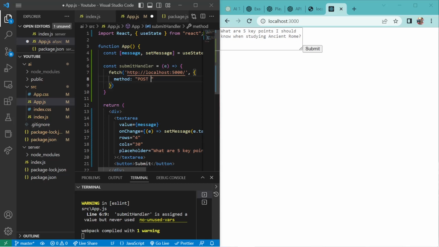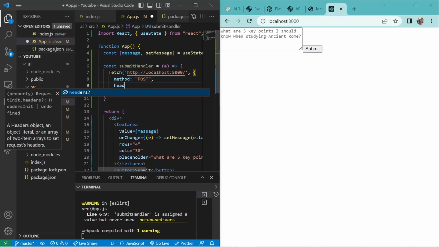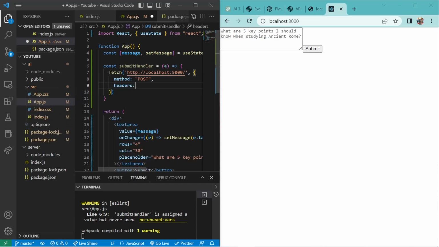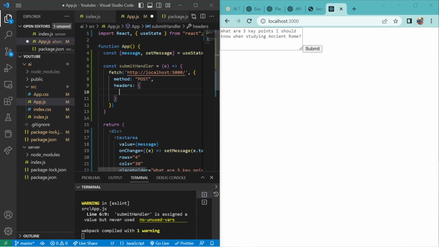POST. Okay, and we have to provide some more things in here, which is, just a second guys, comma, headers. We have to declare headers too, and headers will be an object itself, and inside the object we'll provide our Content-Type, and Content-Type will be application/json.